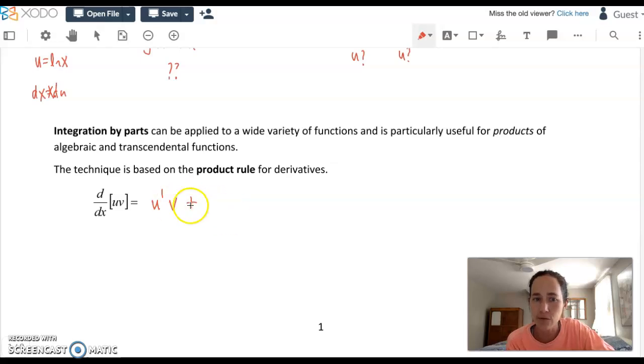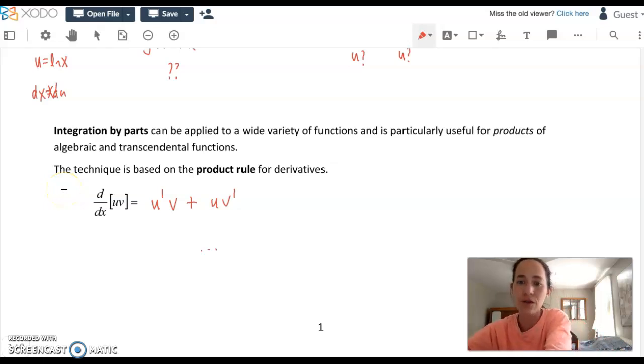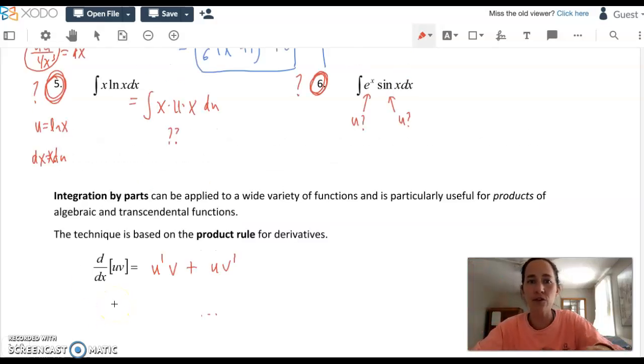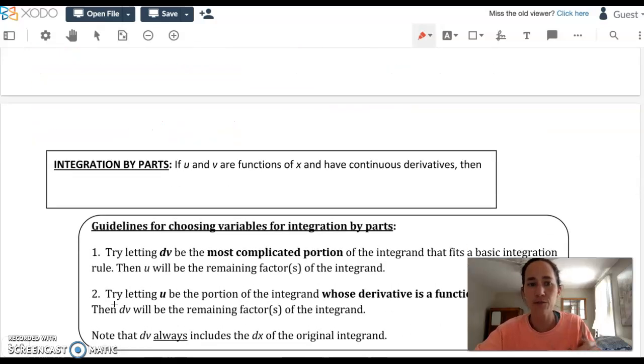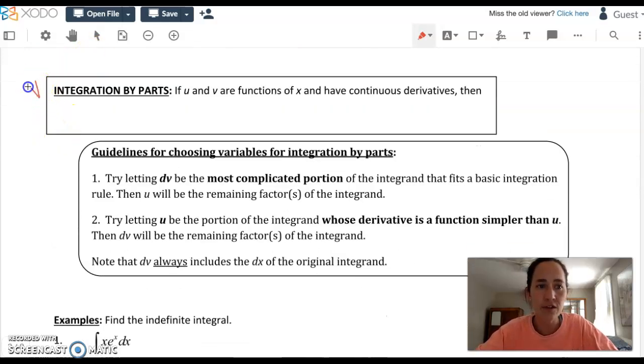And then we did the reverse, right? We did normal first part times second part's derivative, dot, dot, dot. Well, if I were to integrate all these three parts and do a little bit of rearranging, I would get this special rule called the integration by parts rule. That's what we'll use for the next couple examples. Eventually, I want to get back to being able to solve problems like 5 or 6 on this page. So here's what's important. Let's go to the next page.